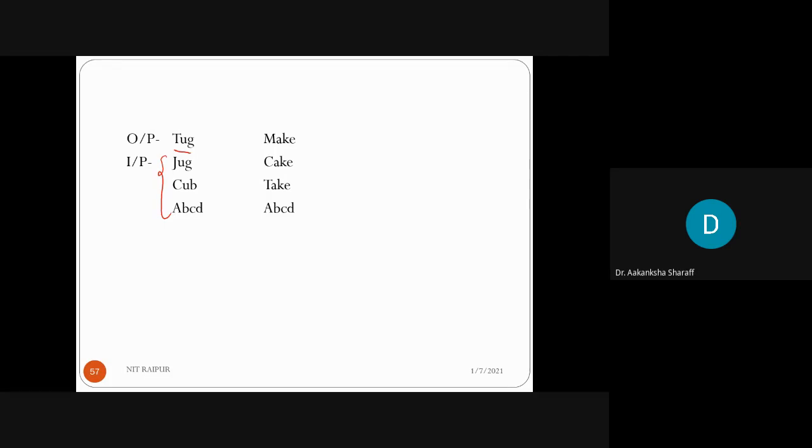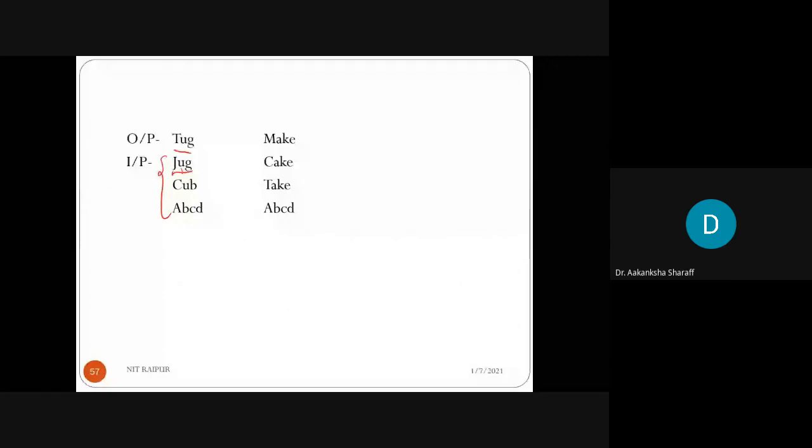So how will we find the fitness function? Here I am considering the fitness function as a similarity function, that is, how similar two words are. Based on the similarity of the words, I choose the fitness function. Suppose the word is jug: the first letters J and T don't match, U matches, so 1, T matches, G matches, so 2. Here I assume that the fitness value is 2 for jug.